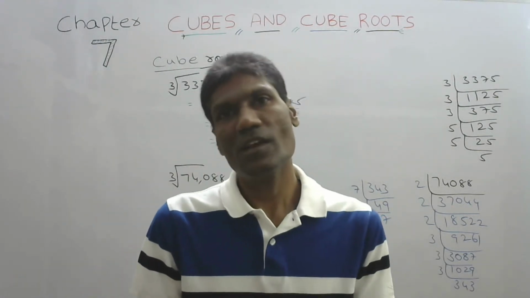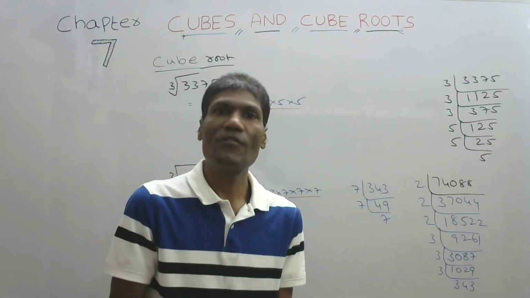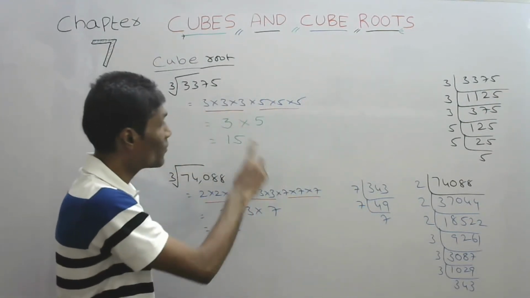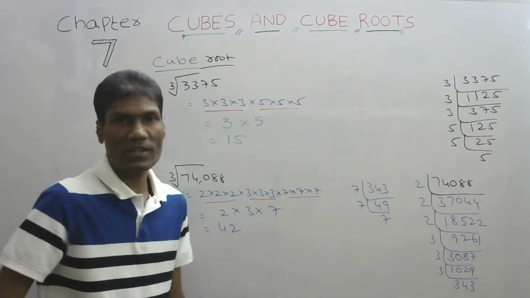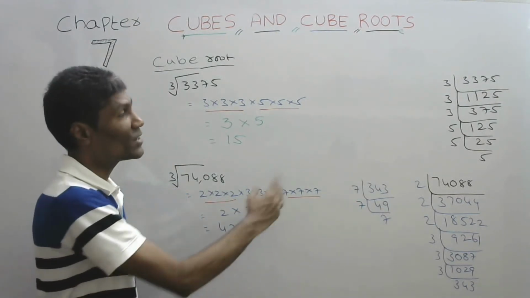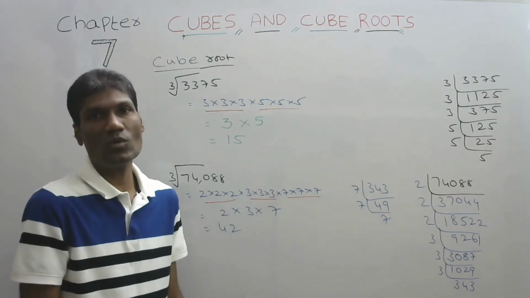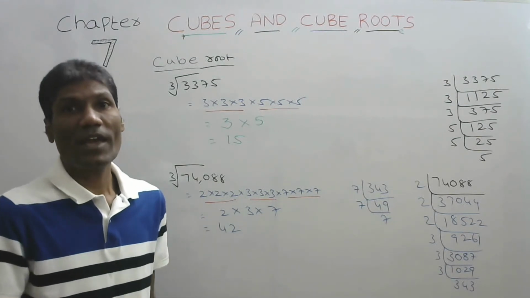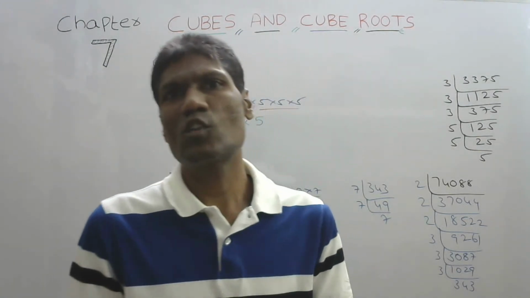Now we will see one question where we can do this without doing this prime factorization. That is just estimating, a rough guess of how to do it, that we will see now. That is estimating the cube roots.